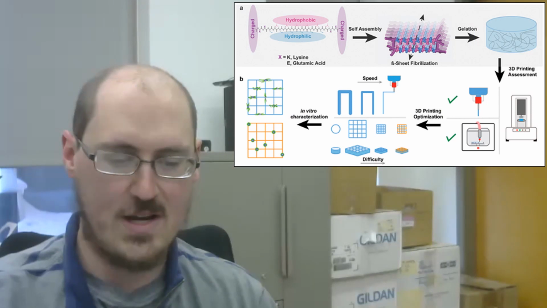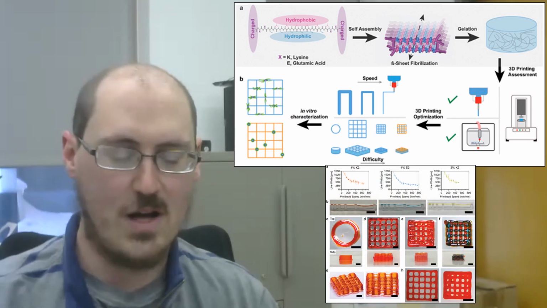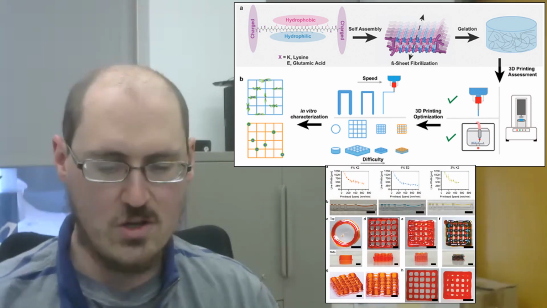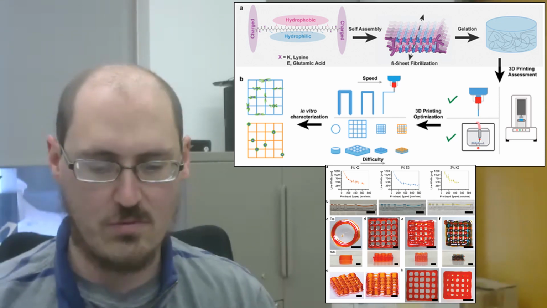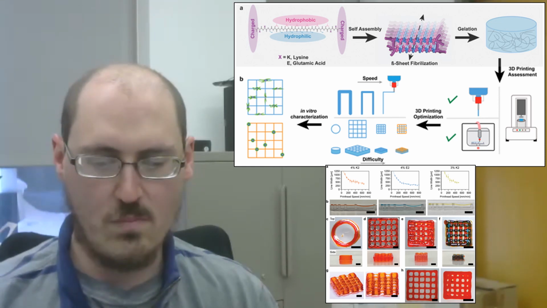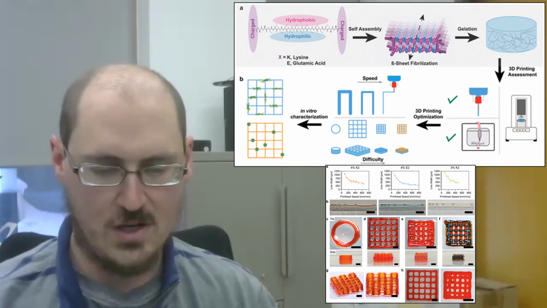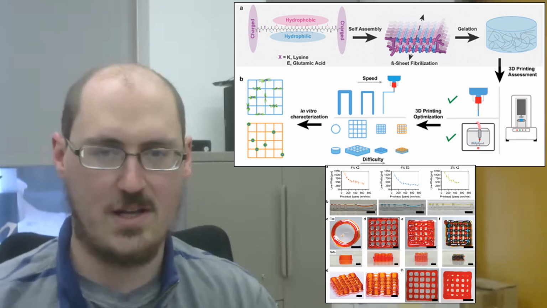Paper number 3, 3D printing of self-assembling nanofibrous multi-domain peptide hydrogels. So, researchers use self-assembling peptides as 3D printable inks to print soft layered structures of considerable complexity.